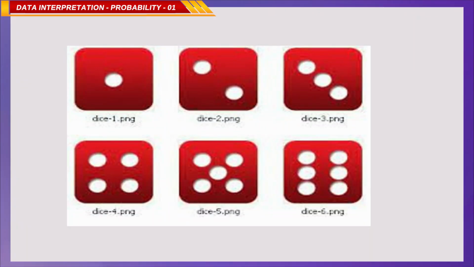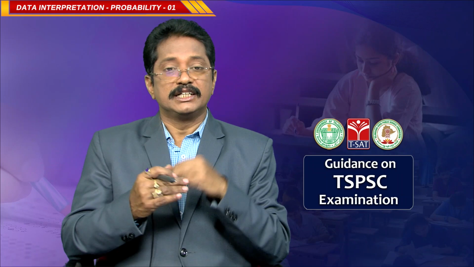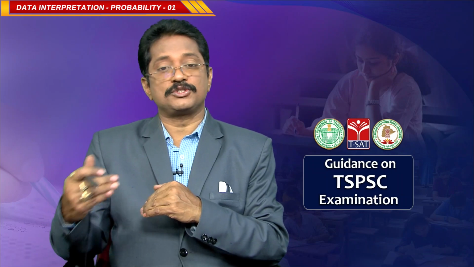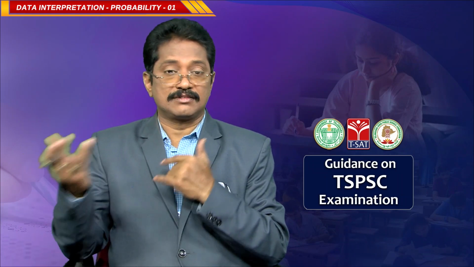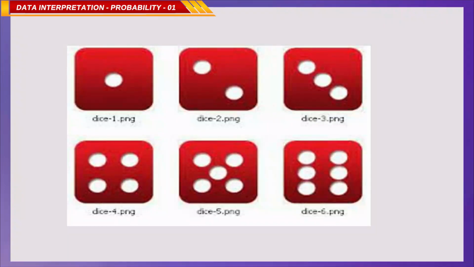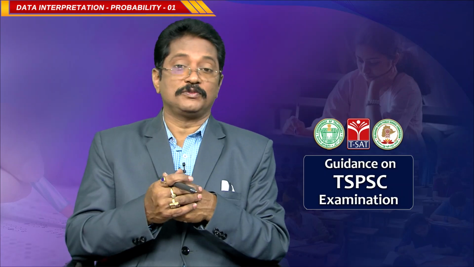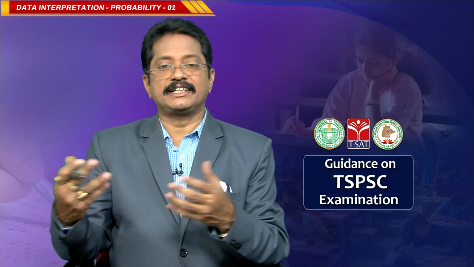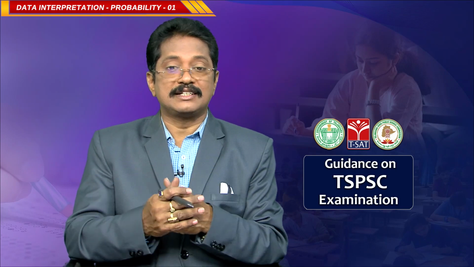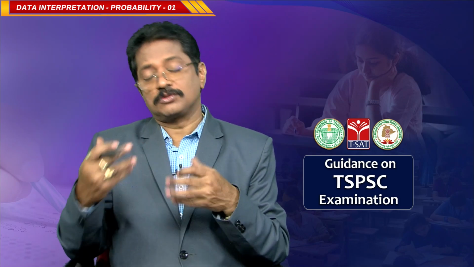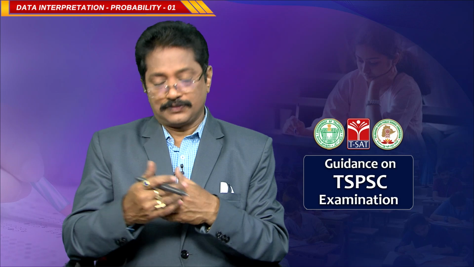Dice. A dice is a cube. It has 6 faces. In one face we have 1 dot, another face 2 dots, third 3 dots, fourth face 4 dots, fifth face 5 dots, and sixth face 6 dots. Correct? We generally use this dice in snake and ladder, in the Ludo game, and in various games. When the dice is rolled, there are beautiful questions, we will discuss all these things.